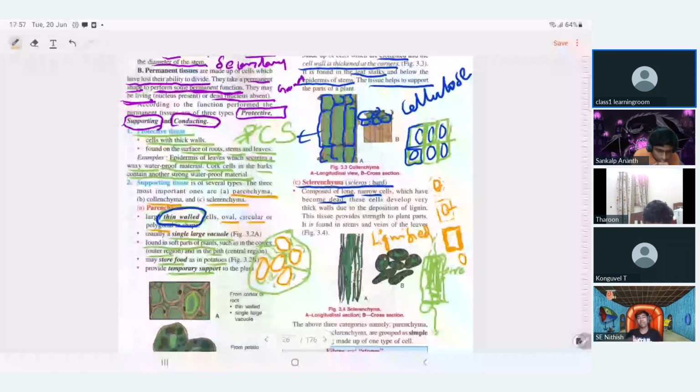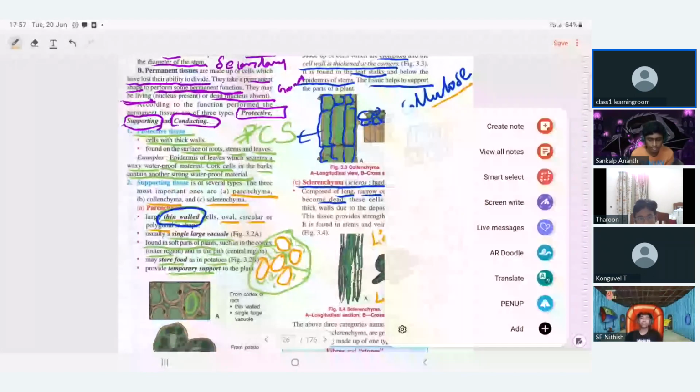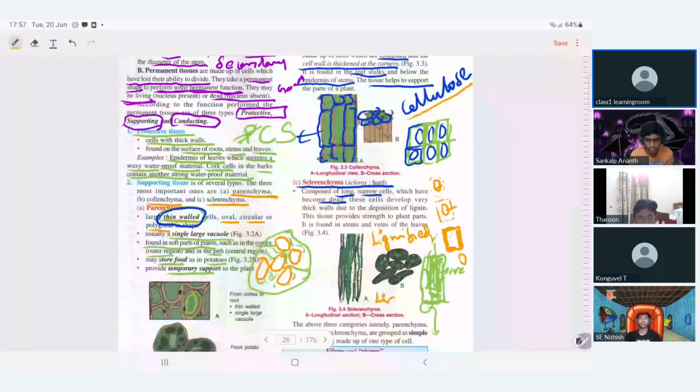See, listen. Cellulose is the component of the primary cell wall, the young cell wall. Lignin is the component of what? The secondary cell wall. Lignin is a component of the secondary cell wall.